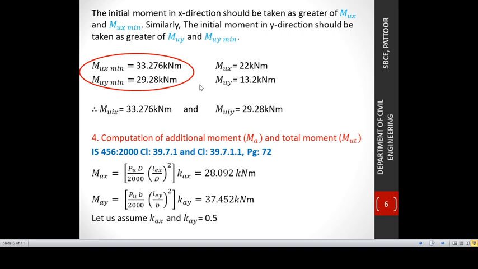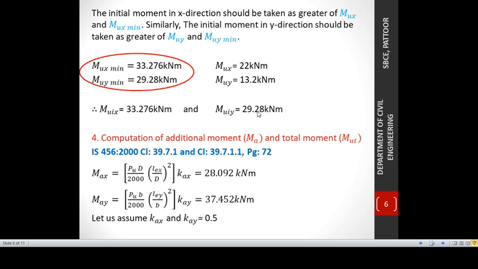By comparing these values, Mux minimum and Muy minimum are obtained higher. So this is considered as the initial moment. Mu initial x is taken as 33.276 and Mu initial y is taken as 29.28 kilonewton meter. So this is the initial moment.